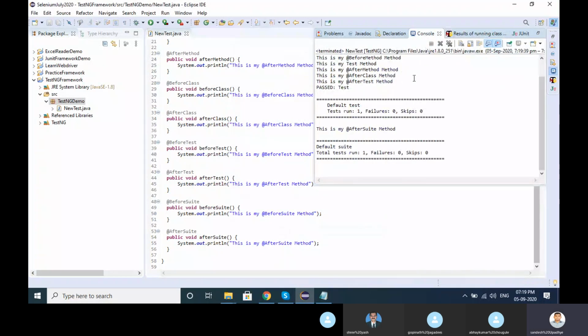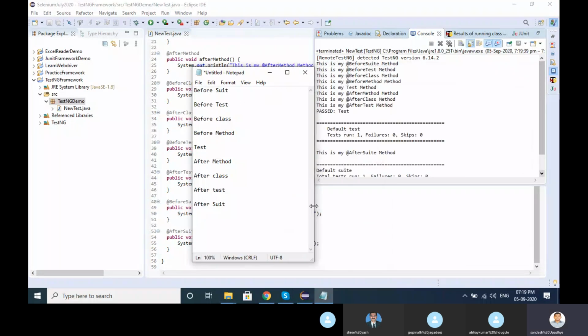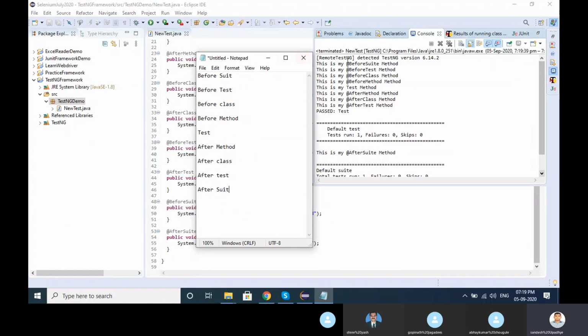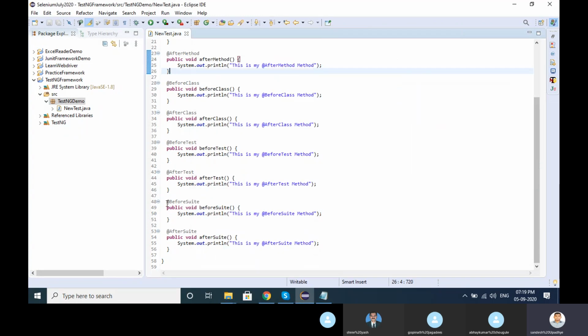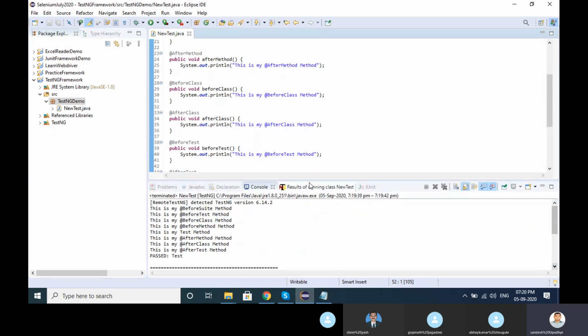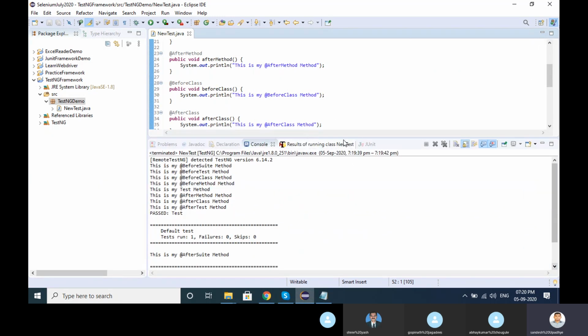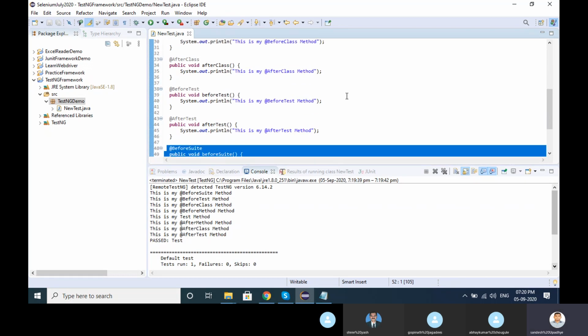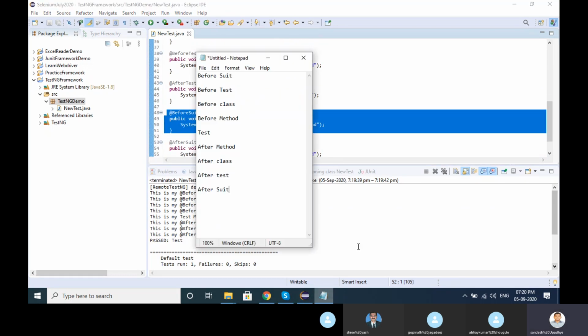Look here, what I told you. Before suite method is running in the first place, right? Even that before suite we have added here. Look, you can check the execution life cycle here.